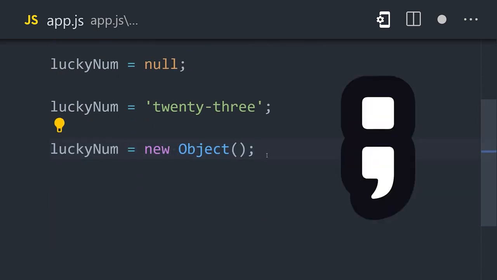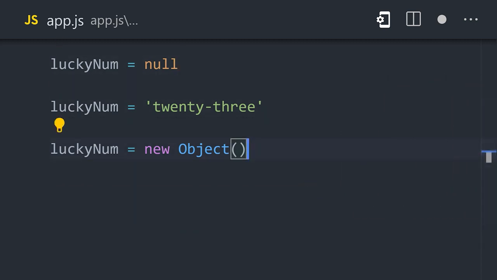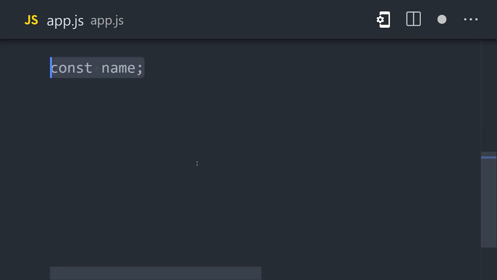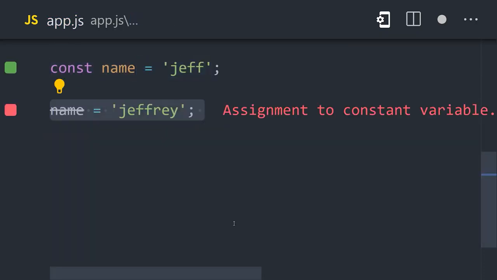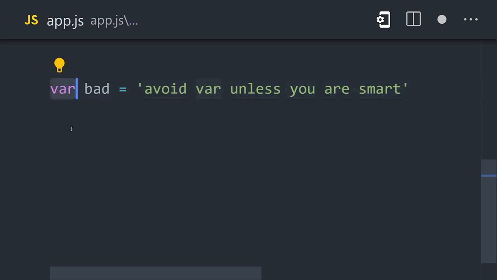Right now, we need to talk about this semicolon. Technically, semicolons are optional because if you leave them out, the JavaScript parser will add them automatically. In real life, JavaScript developers will often fight to the death over whether or not to use semicolons, but let is not the only way to define a variable. Another common option is const, which is used for variables that cannot be reassigned later. But the original way to declare a variable is var. I would recommend ignoring its existence altogether, although you will find it out in the wild.